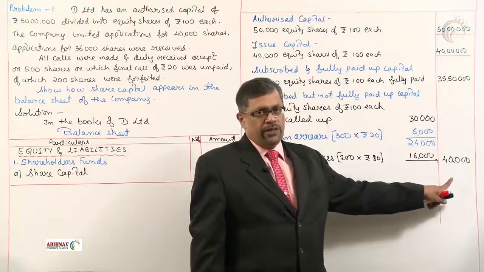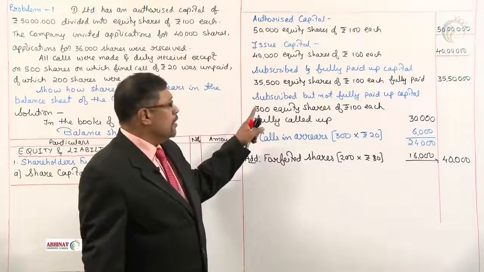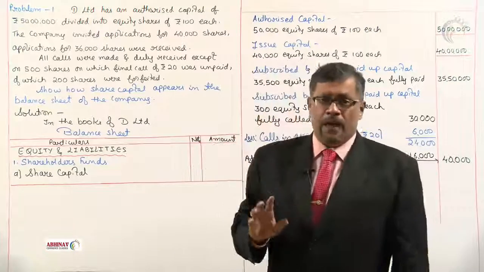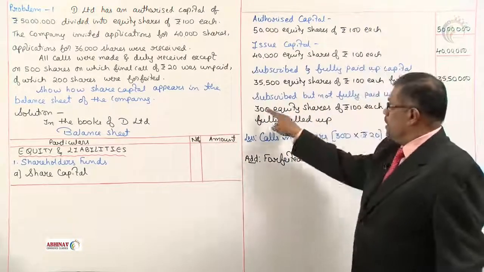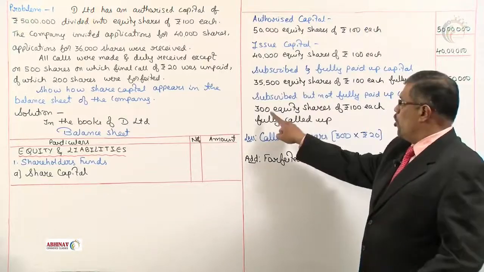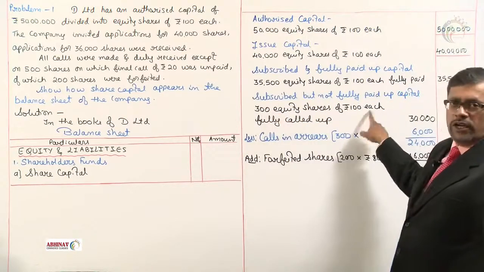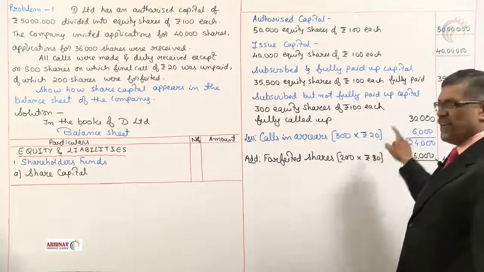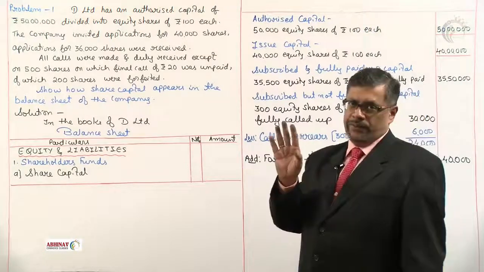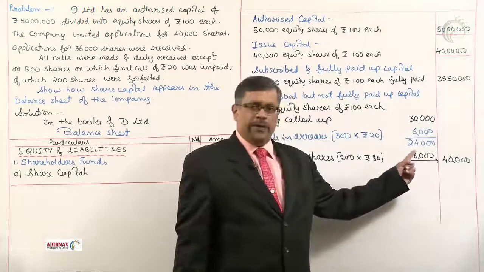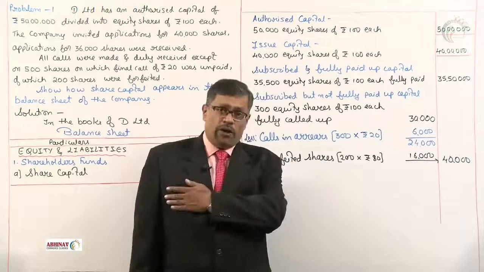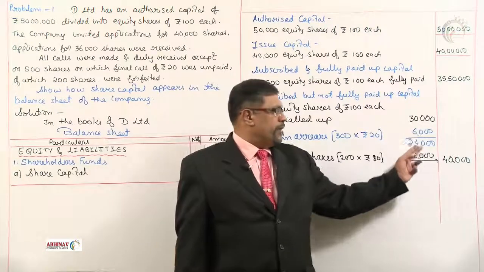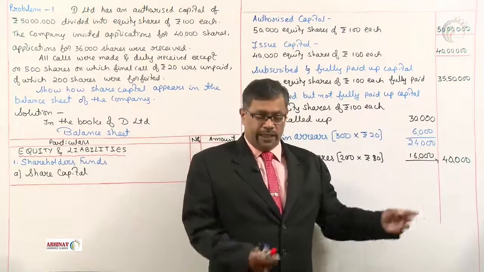Total amount received is 40,000. I repeat. Total on 500 shares, 20 rupees are unpaid. How we have adjusted? See, 200 are forfeited. So on that 300 we have shown fully called up 30,000. Of that arrears 20. Of that 6,000 we have not received. So how much is the amount received? 24,000. The shares which are forfeited, on that 80 is already received. So 24 and 16 what we get is 40,000.